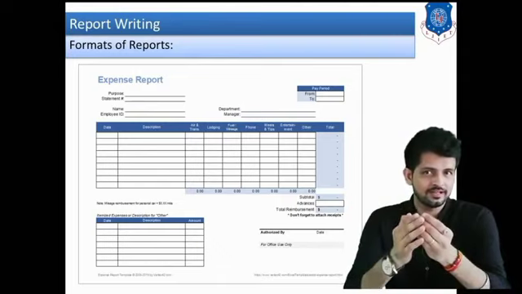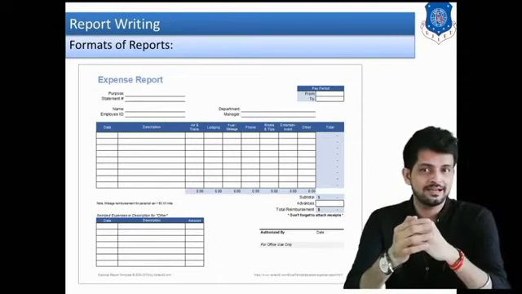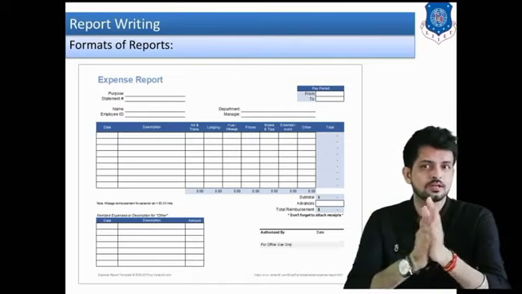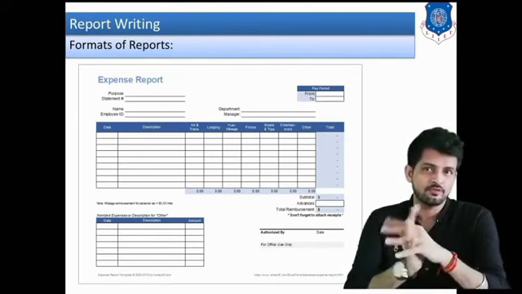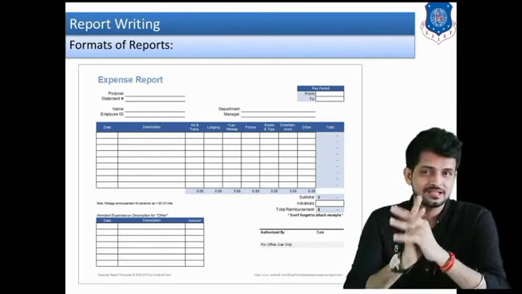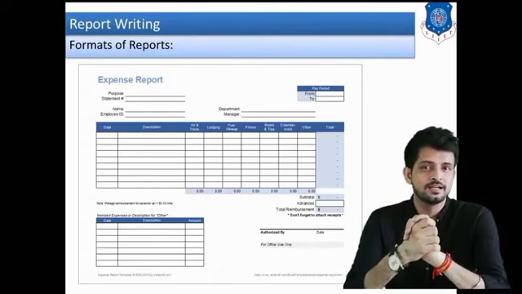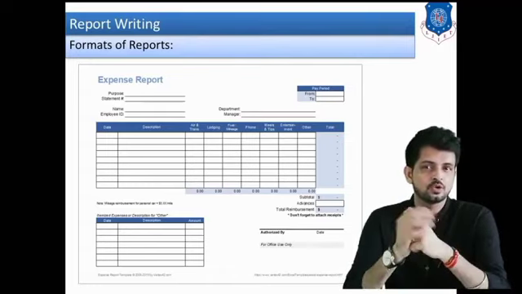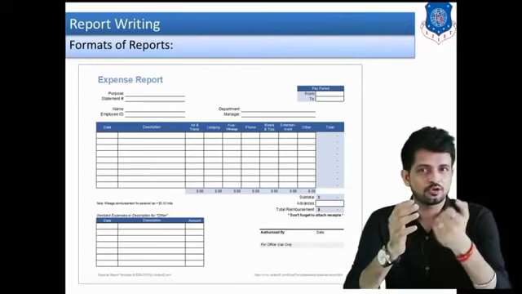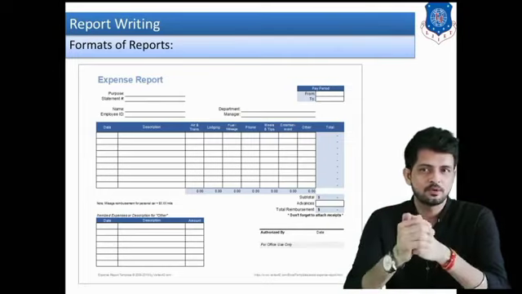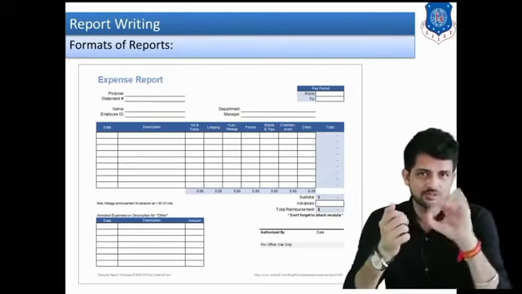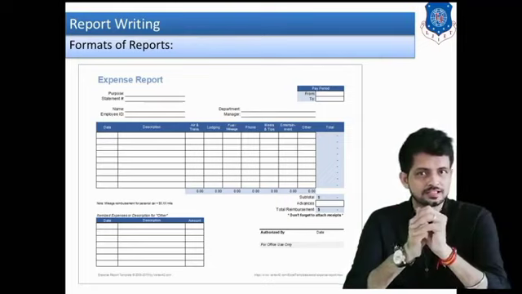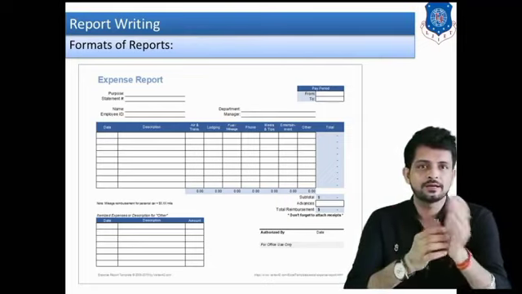Local conveyance, the auto rickshaw rent, the money paid for taxi, for cabs, for entertainment purposes, everything can be written in this type of expense report. Then you have to take the signature of your authority, and that report is to be submitted further. Whenever you submit these types of reports, the format is already there, you just enter the data. These types of reports are known as pre-printed reports.